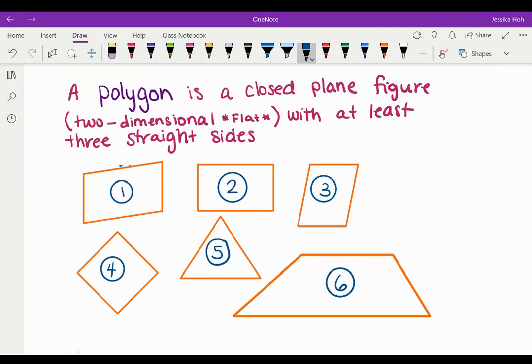So the next couple of days, we're going to talk about how to find the area of these polygons. I know previously in 5th grade, you talked about triangles and squares and rectangles. We're going to add parallelograms and trapezoids to the mix.